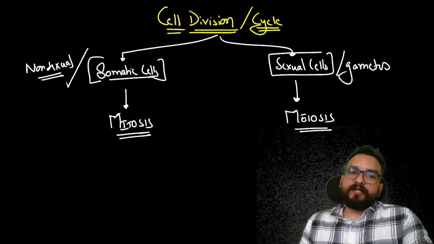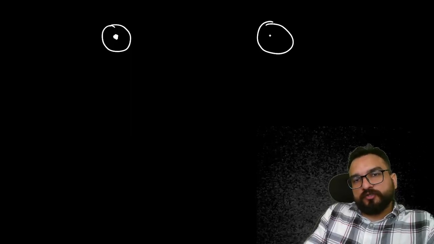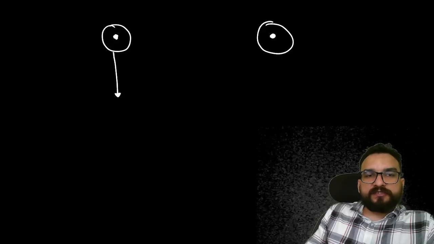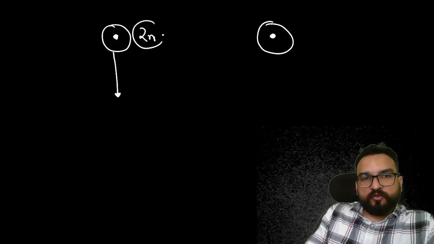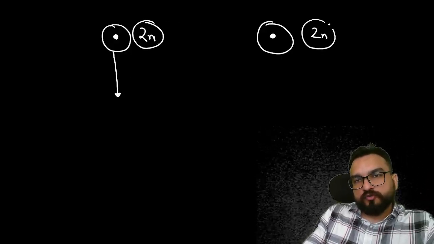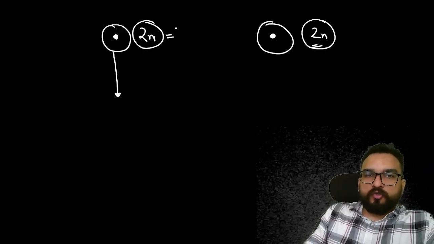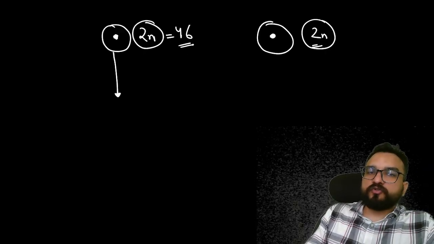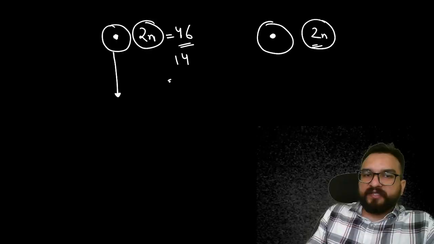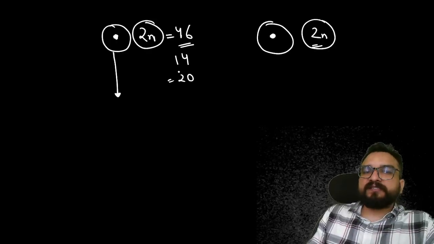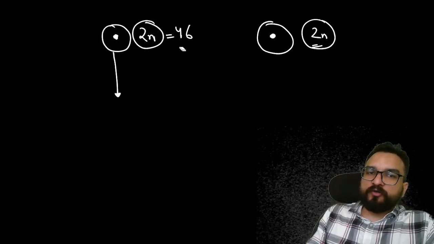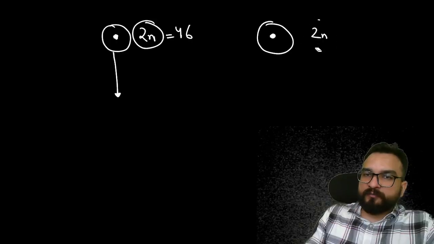Now, why are there 2 types? In mitosis, this is your somatic cell, and this is your somatic cell again. In mitosis, there is 2n chromosome present over here, and 2n over here. 2n is equal to 46 chromosomes in humans, 14 in peas, 20 in maize. This 2n represents diploid.